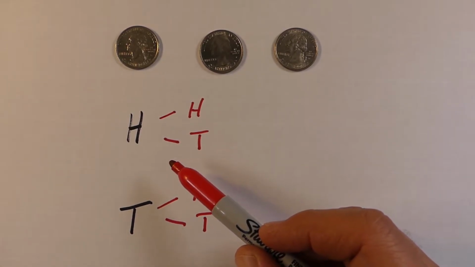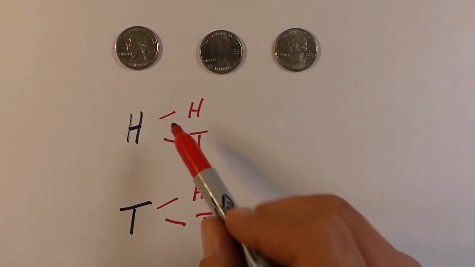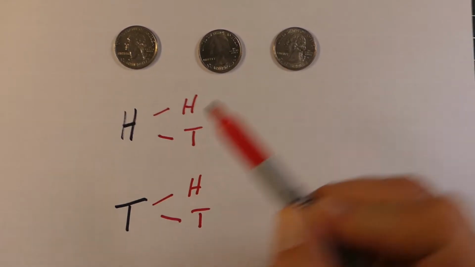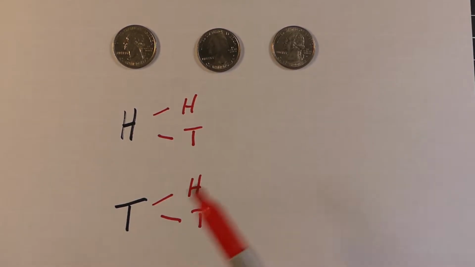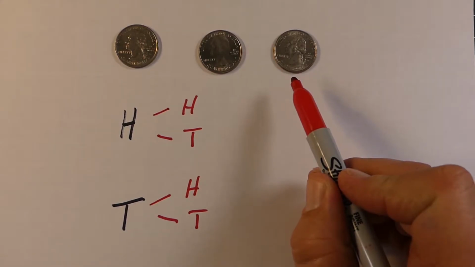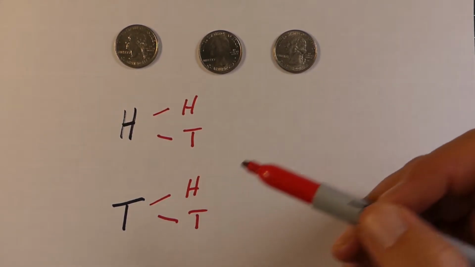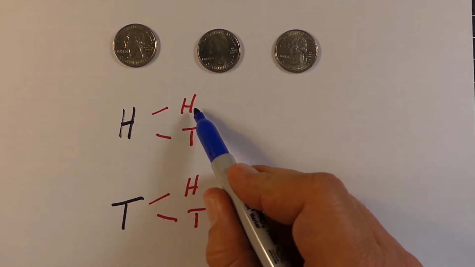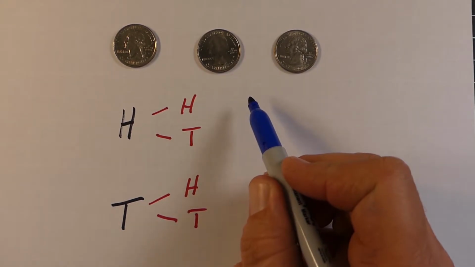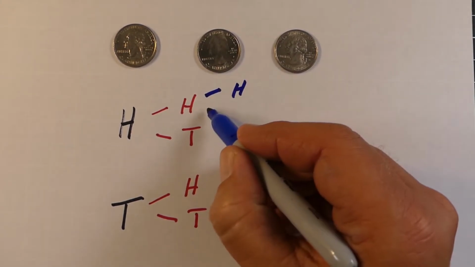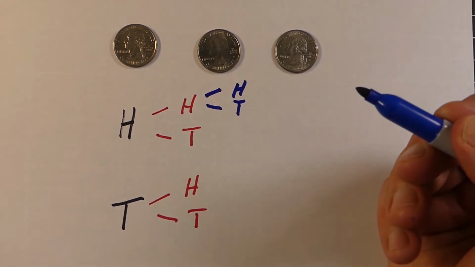But now we got the third coin flip. And so what we're going to do here is we're going to branch out from each of these. So let's say you had heads and then heads again. So now what could happen? So if we had heads the first time, heads the second time, the 2 things that can happen is either we're going to get heads or we're going to get tails. So what we're going to do is we're going to take that heads right there and we're going to split it out 2 ways. So there's the heads and there's the tails.